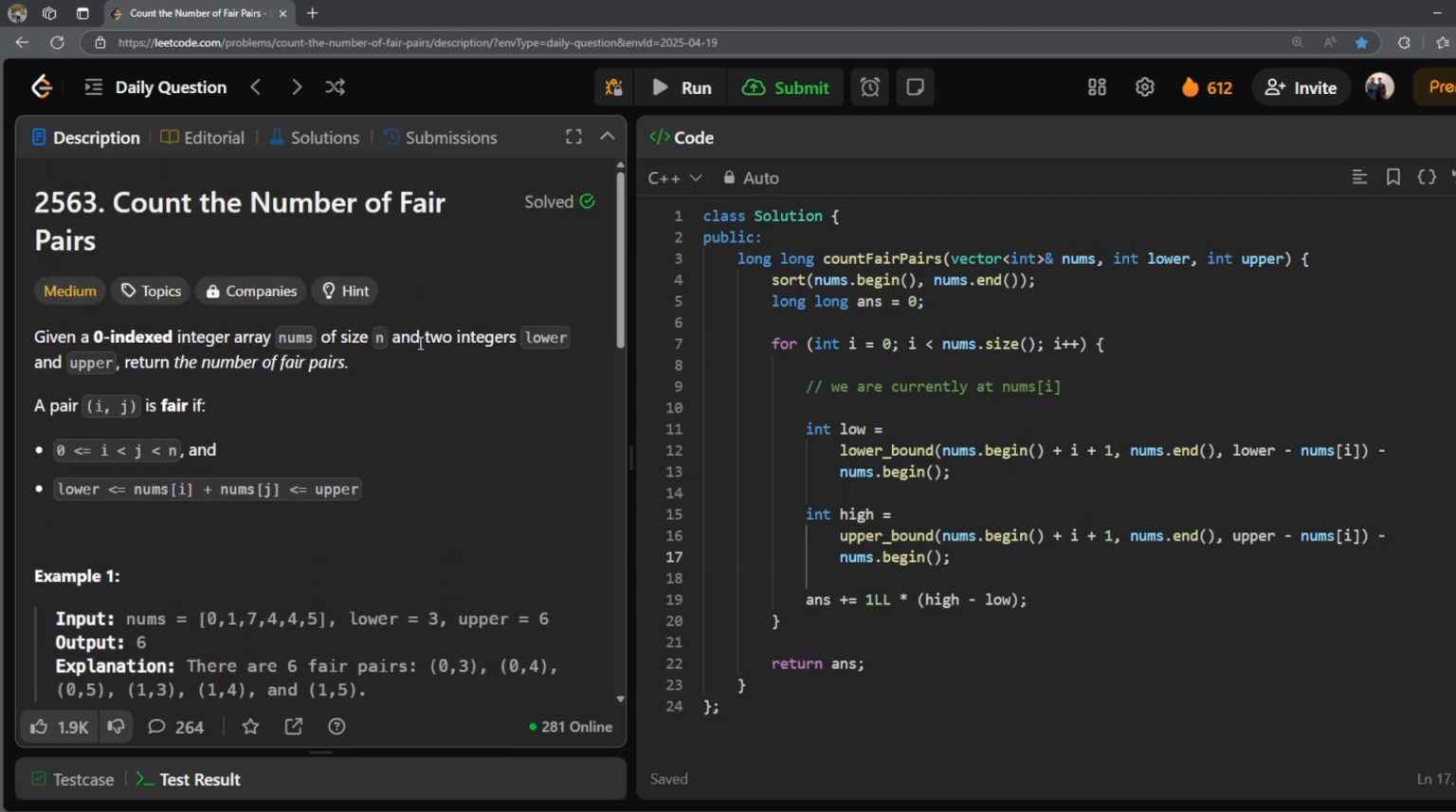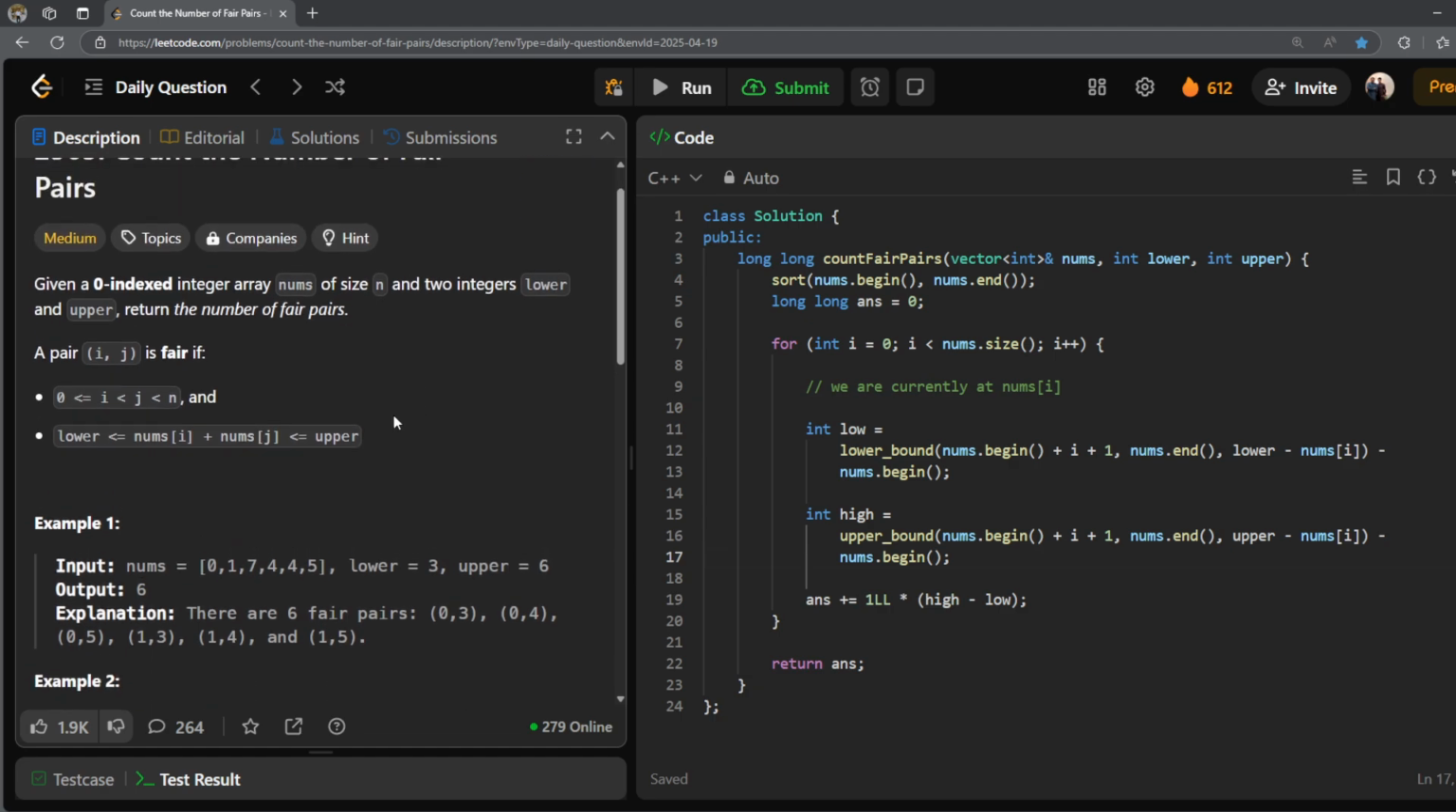So this was a very good example, a very good application of how binary search actually optimizes our brute force solution. Our brute force solution was very simple. The brute force solution was to calculate all the fair pairs, an O of n square solution, right? But then binary search is able to optimize this and take our time complexity to O of n log n.